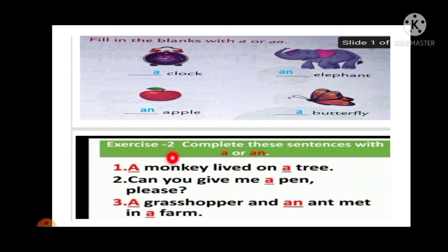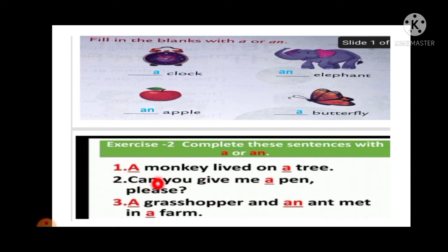Now let's do exercise number 2. Complete these sentences with a or an. Now the sentences are here, so we have to use the articles a and an. So look at the first one. Dash monkey lived on dash tree. So here monkey begins with a consonant, that's why we have used the article a here. Since it is the start of the sentence, we have to write the article A in capital. A monkey lived on a tree. So tree has a consonant sound, that's why here a is used.